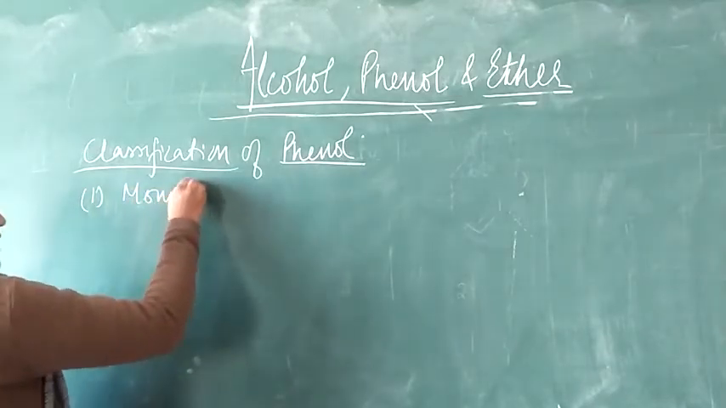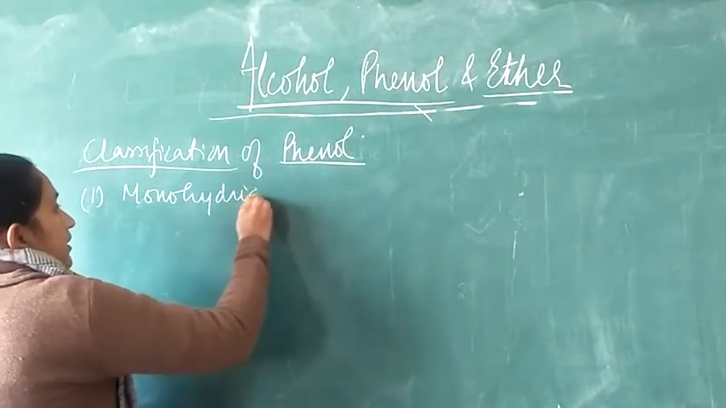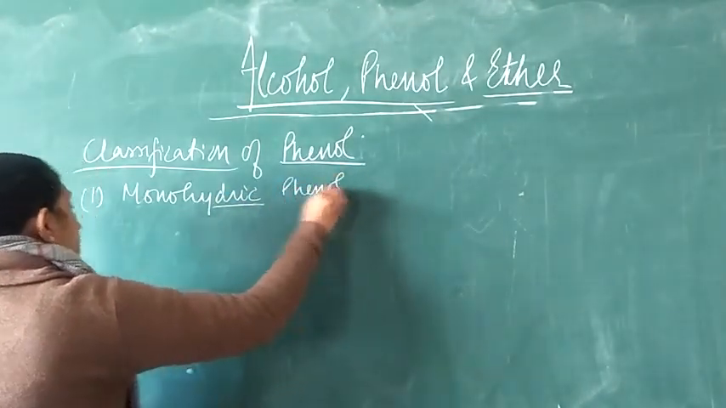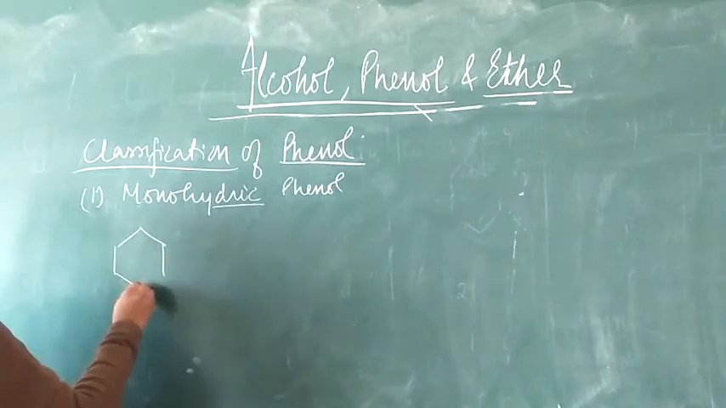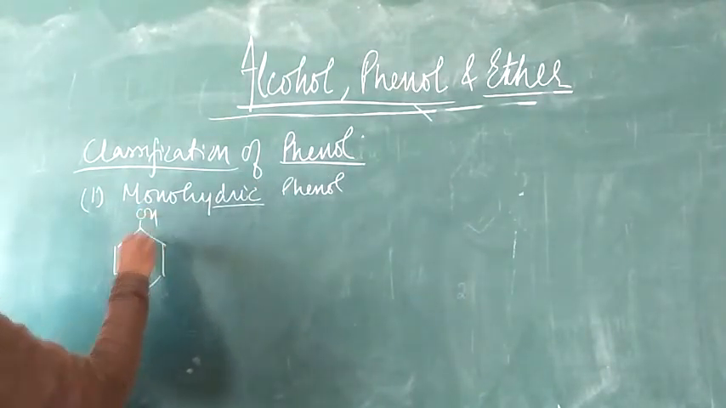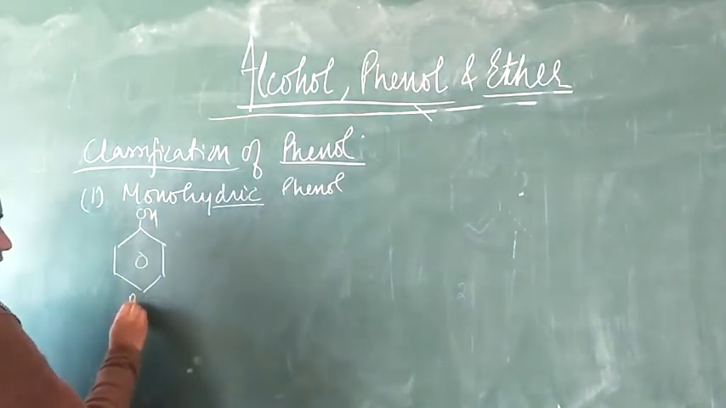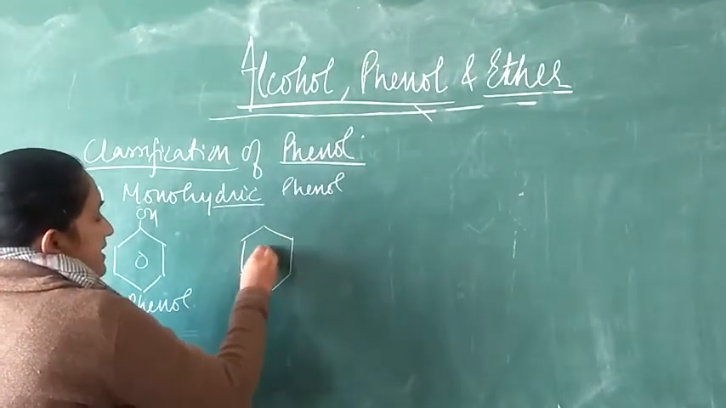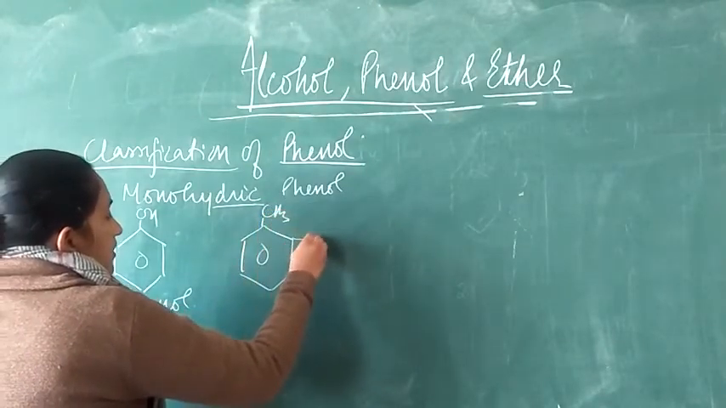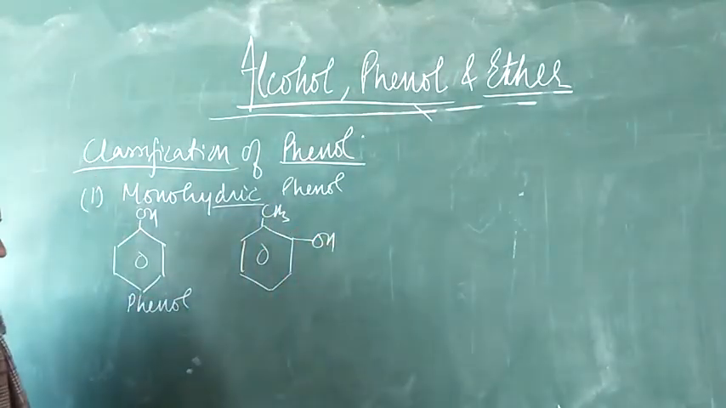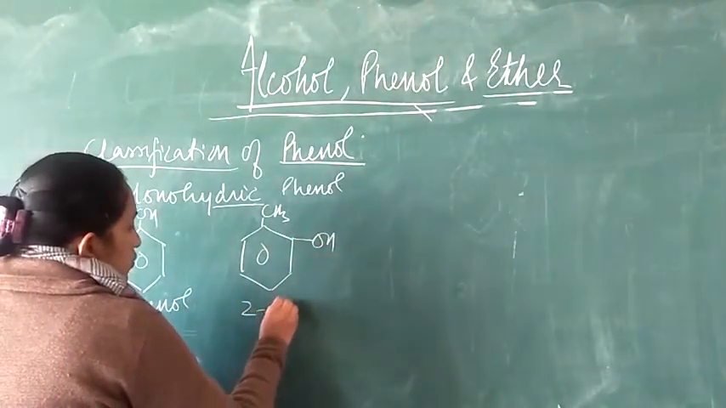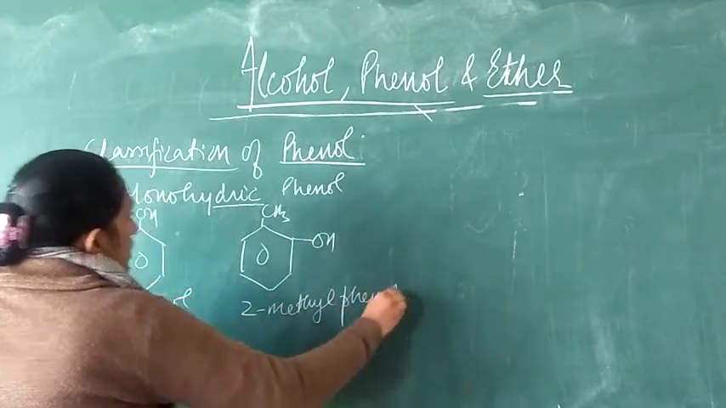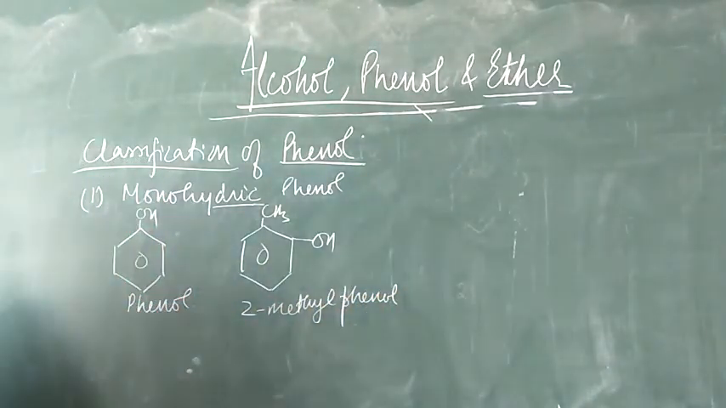One is monohydric phenol, where the phenol is substituted only by a single OH group, only one. So it is phenol here. We can take another example also. This is CH3 and this is OH. So it will be 2-methyl phenol. So since it has got only one hydroxy group, it is the monohydric phenol.